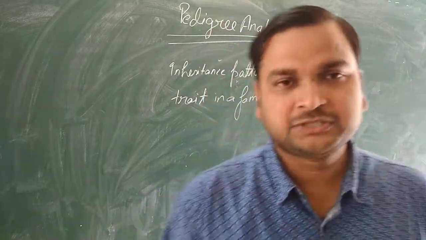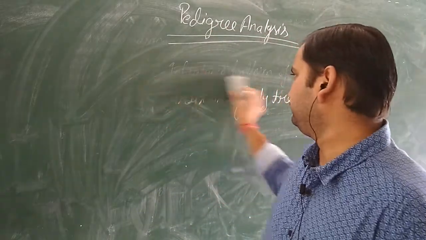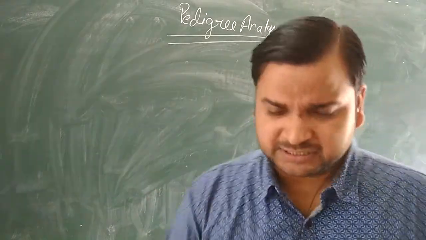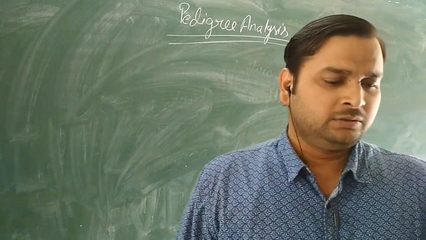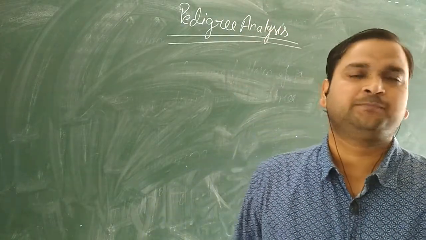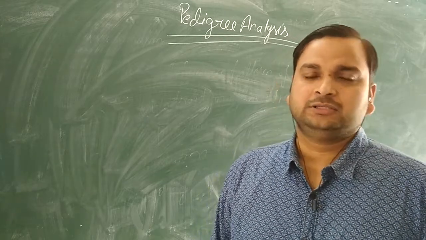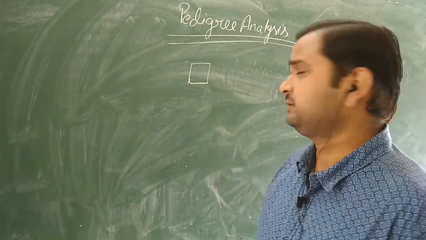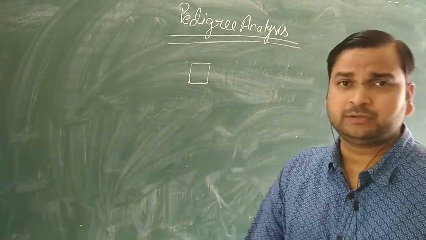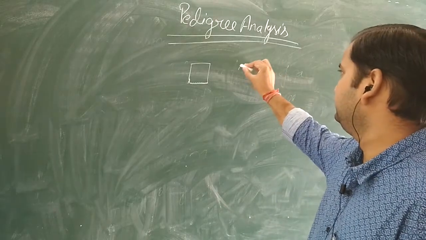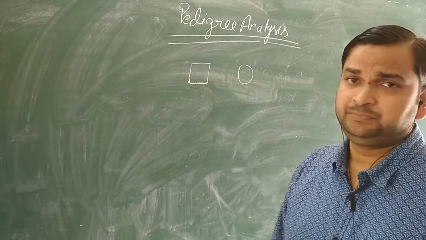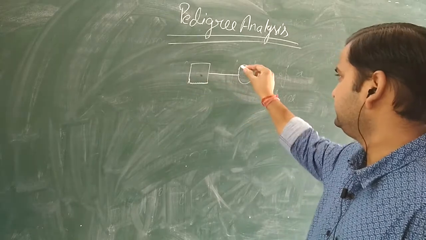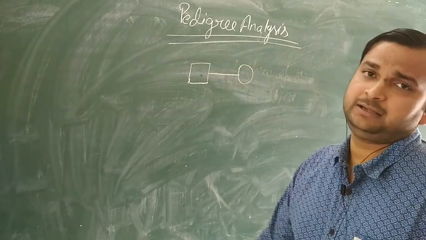So in pedigree analysis we use different symbols. In the board examination, these symbols are very important. Sometimes they ask symbols only. You can see these symbols in the NCERT on page number 88, where all the symbols are given. Some important symbols if I discuss: this square symbol is used for the male. This circle is used for the female. If a horizontal line is there between the square and the circle, it represents the mating.